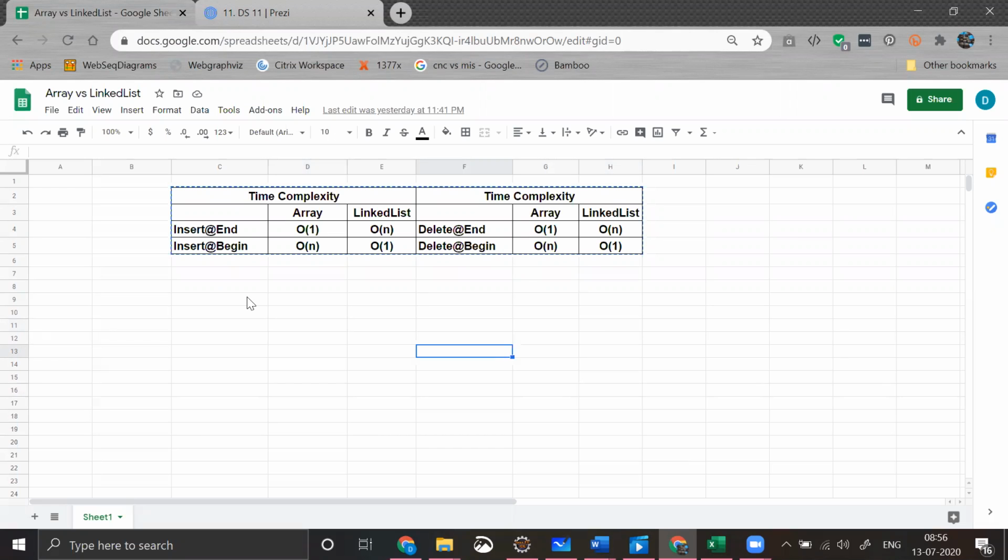Because of the shifting operations which happen internally, it may take more time complexity. With our understanding now, we are able to see that insertion at end or beginning, and deletion at end or beginning, act differently in arrays and linked lists.